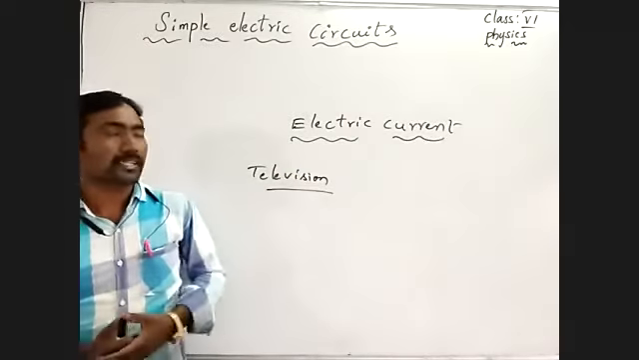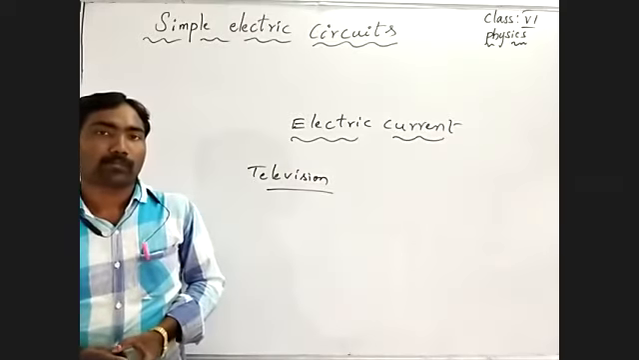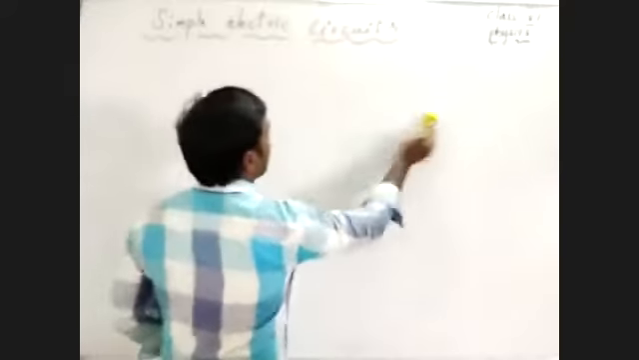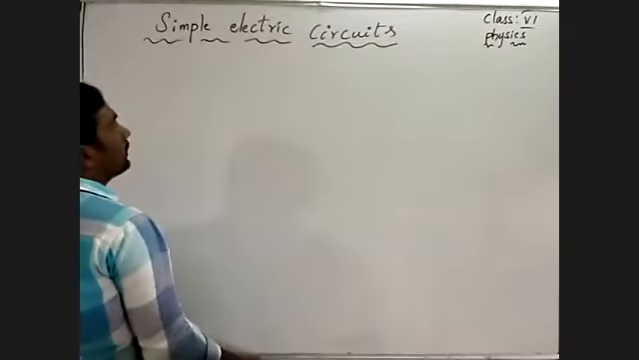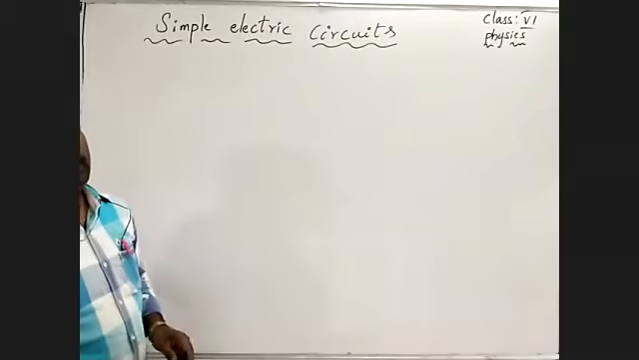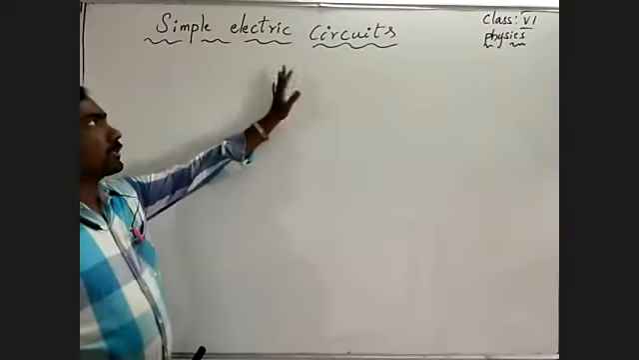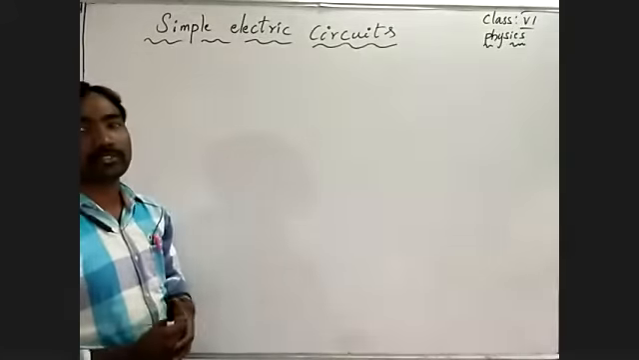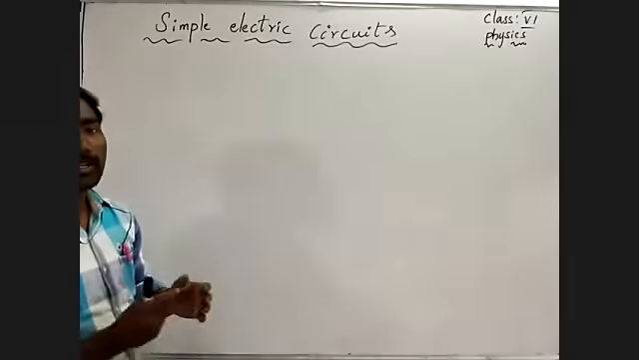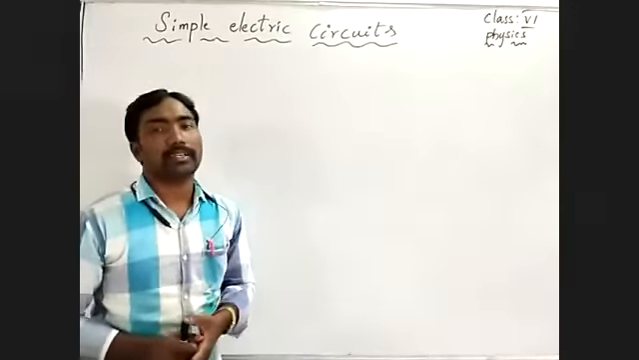Then what about that electric current? How can we talk about it? See, our lesson is simple electric circuits. So what is a circuit, that is, what is an electric circuit? And what are present in that electric circuit?